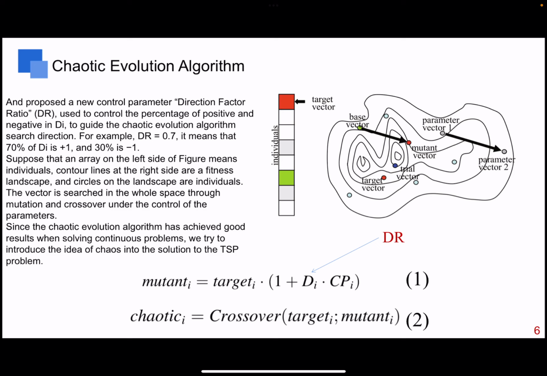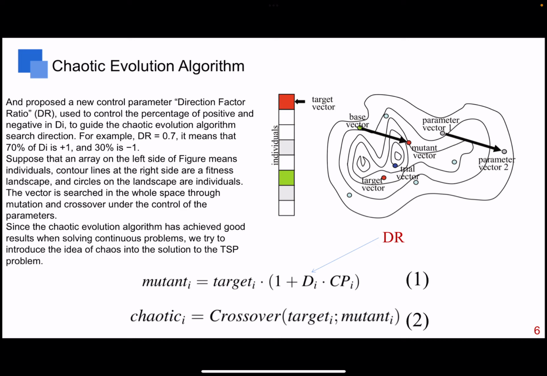For example, dr equals 0.7. It means that 70% of di is positive one and 30% is negative one. Suppose that the array on the left side of the figure means individuals, contour lines, and at the right side is the fitness landscape, and the circles on the landscape are individuals. The vector is searched in the whole space through mutation and crossover under the control of parameters.